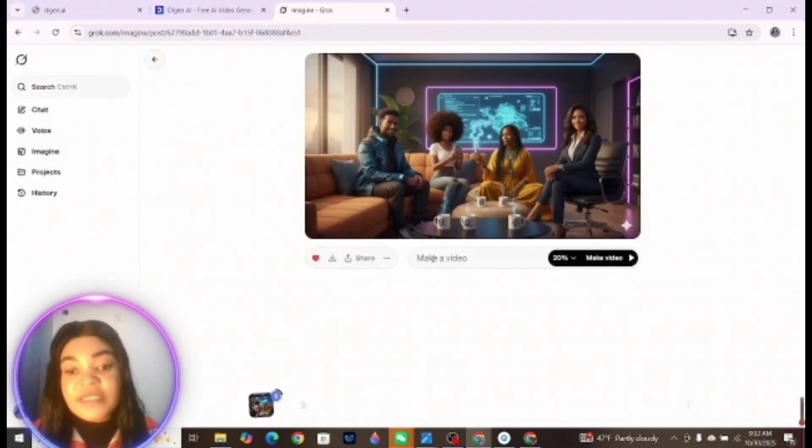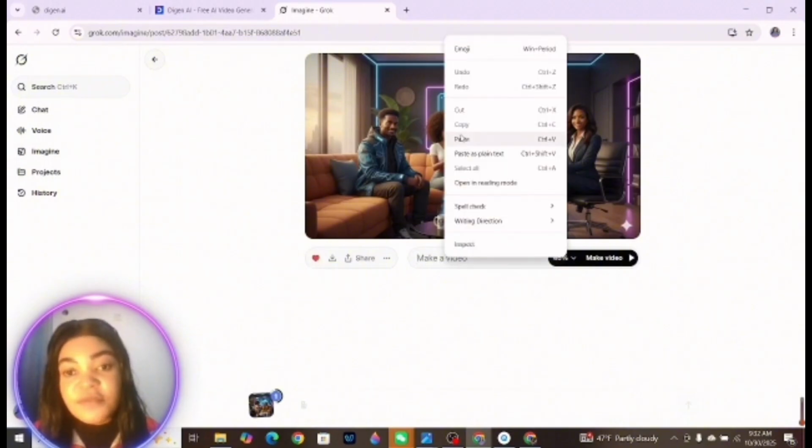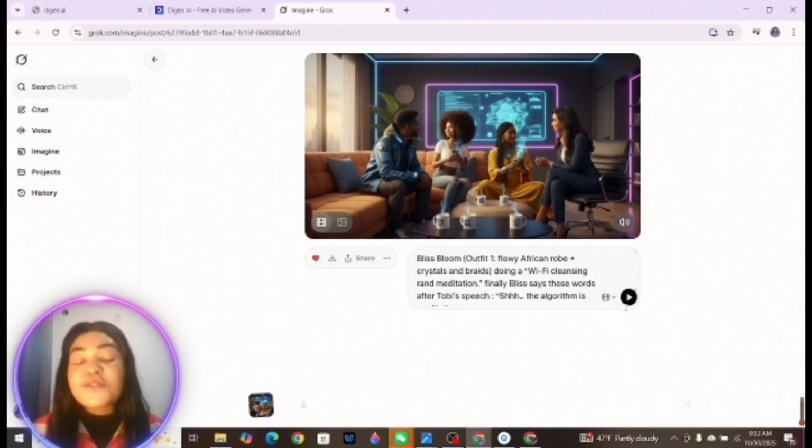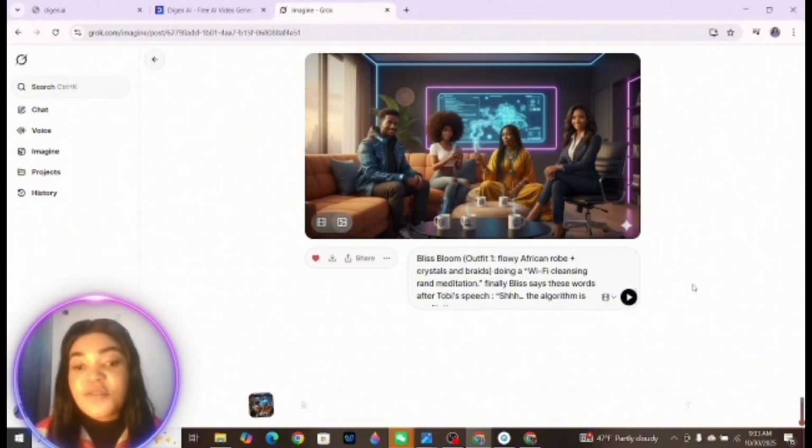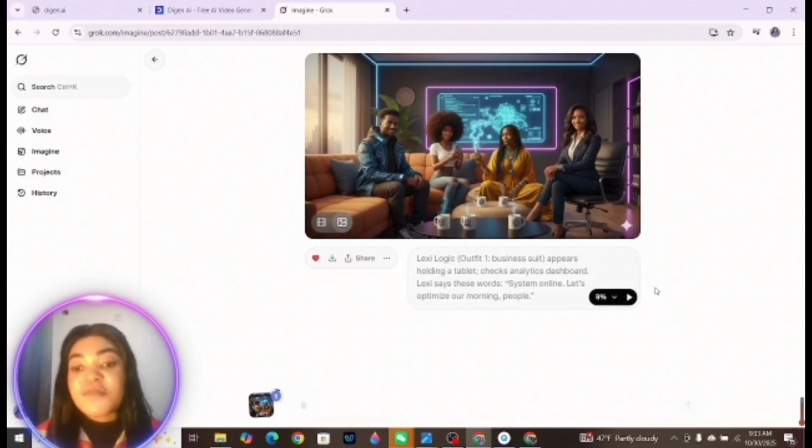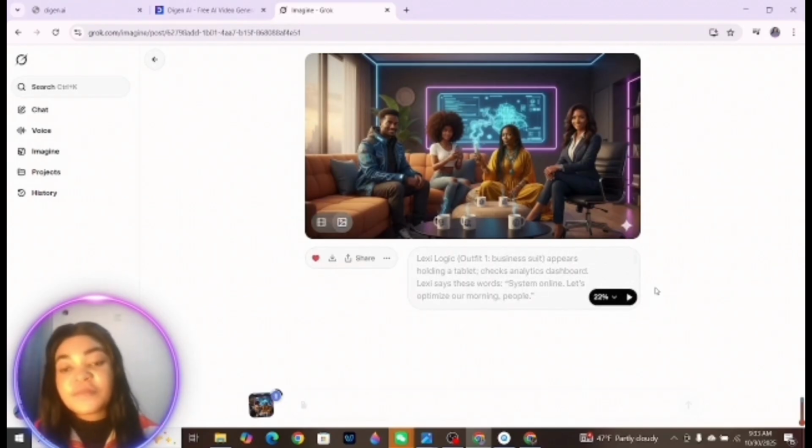Once the file has been attached, we have to make a customized video. One thing I've noticed with Crook AI is that once you paste your image, it already turns it into a video without you even customizing. So you have to come down and customize. You go back to the image, then customize the image. Now it's going to customize your image for you.